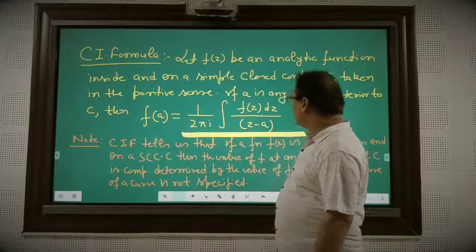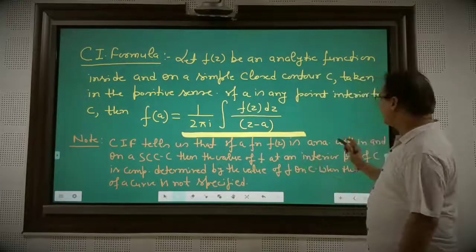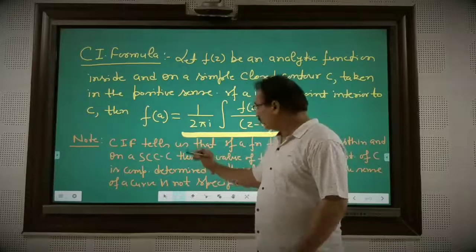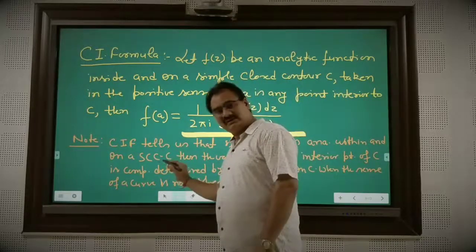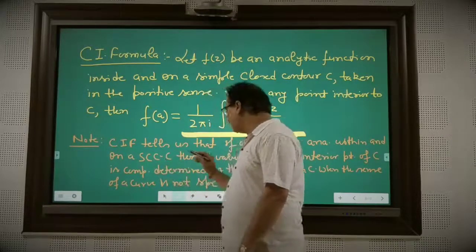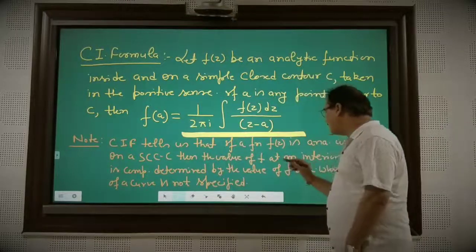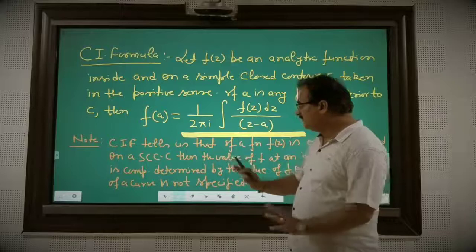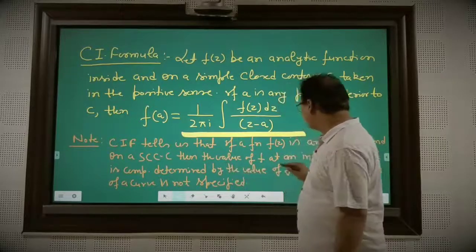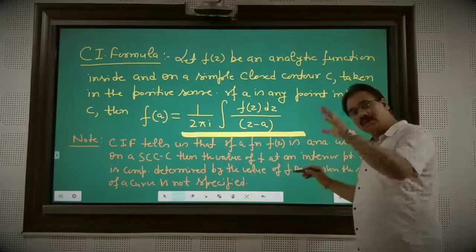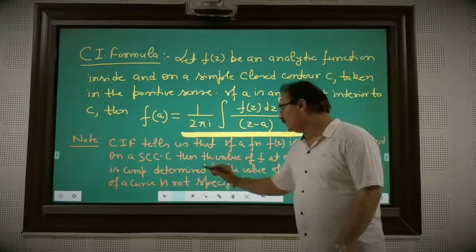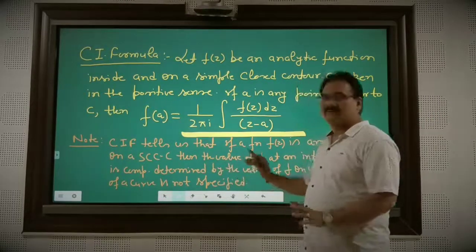You have to remember what this formula actually tells. It tells us that if a function f(z) is analytic within and on a simple closed contour C, then the value of f at an interior point of C is completely determined by the value of f on the curve C, when the sense of the curve is not specified.